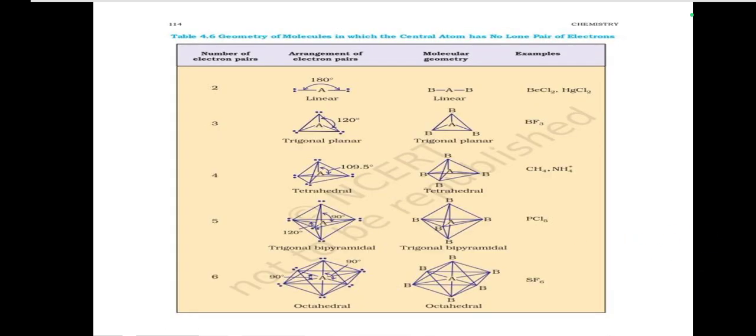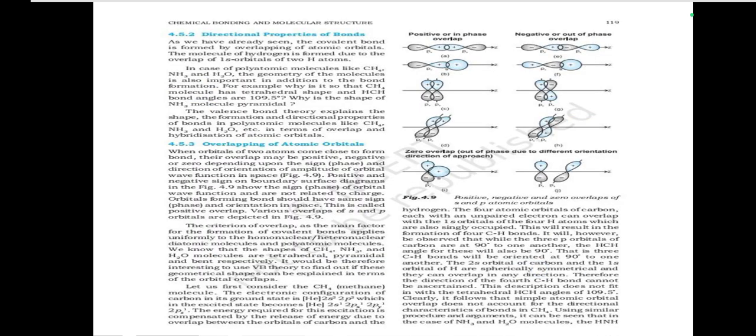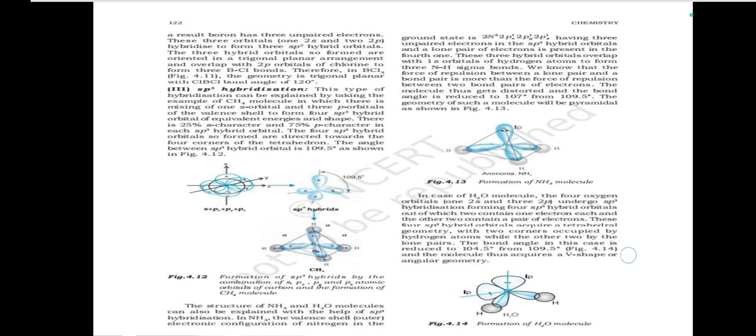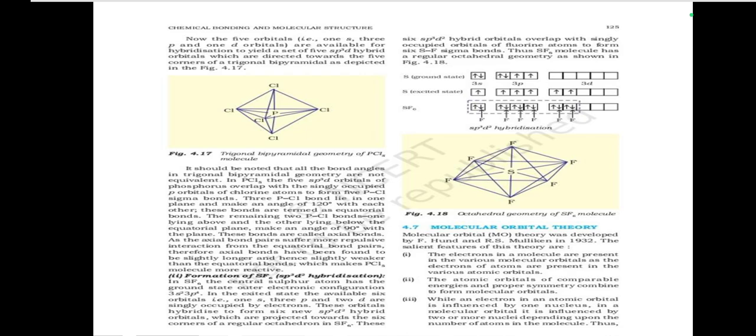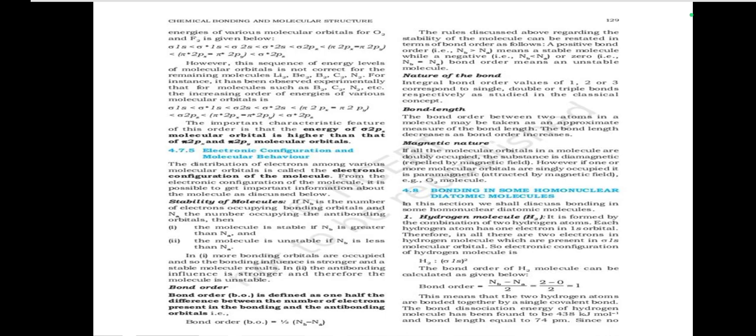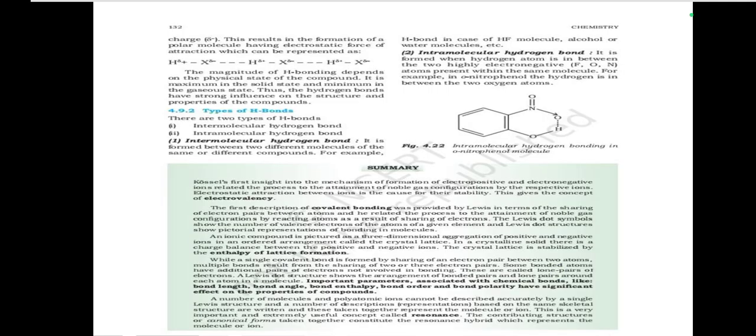देन कुछ स्ट्रक्चर्स देखे हमने 4.6 टेबल, 4.7 टेबल, 4.8 टेबल, देन वैलेंस बॉन्ड थ्योरी, then orbital overlap concept, then directional properties of bonds, then overlapping of atomic orbitals, then types of overlapping and nature of covalent bonds, then strength of sigma and pi bonds, then hybridization, then types of hybridization, then other examples of sp3, sp2 and sp hybridization, then hybridization of elements involving d orbitals, then molecular orbital theory, then formation of molecular orbitals, linear combination of atomic orbitals, then conditions for the combination of atomic orbitals, then types of molecular orbitals, then energy level diagram for molecular orbitals, then electronic configuration and molecular behavior, bonding in some homonuclear diatomic molecules, then hydrogen bonding, cause of formation of hydrogen bond, types of hydrogen bond, intermolecular hydrogen bond and intramolecular hydrogen bond.